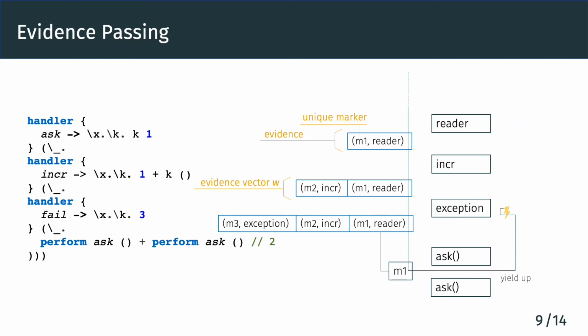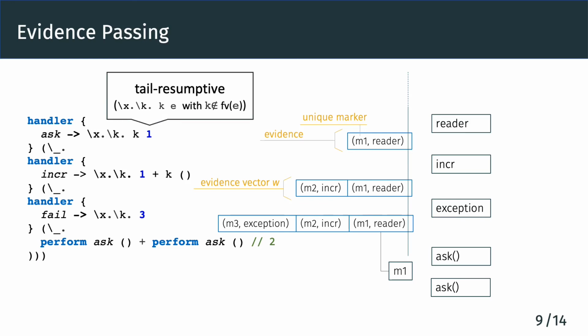That is, we don't need to yield up at all. Because from the evidence vector, we do not only know the marker of the handler, but we have the handler itself available. From the handler implementation, we know that the reader handler has a tail-resumptive implementation.